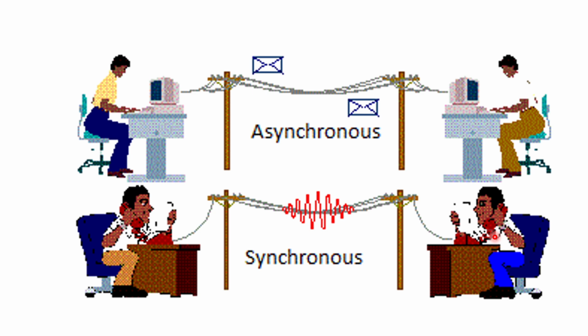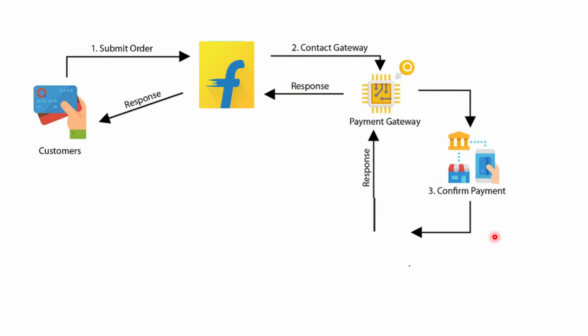Actually, I will give you one more example. You are purchasing an item or product from Flipkart. You select the item you want to purchase, then click on buy, and your order will happen. You need to order that item and you need to pay. Until and unless you pay successfully, the order cannot be successfully done, right?